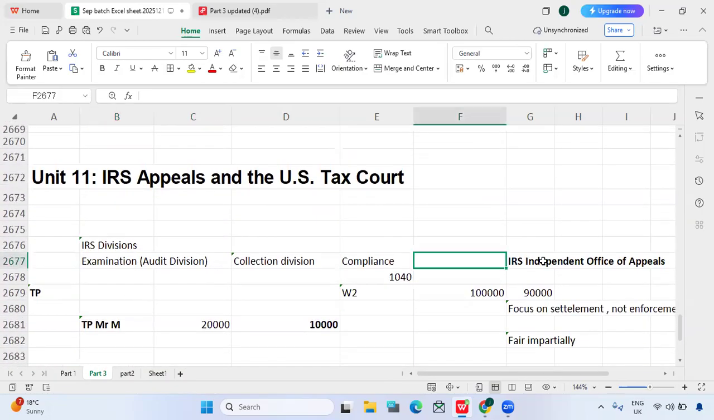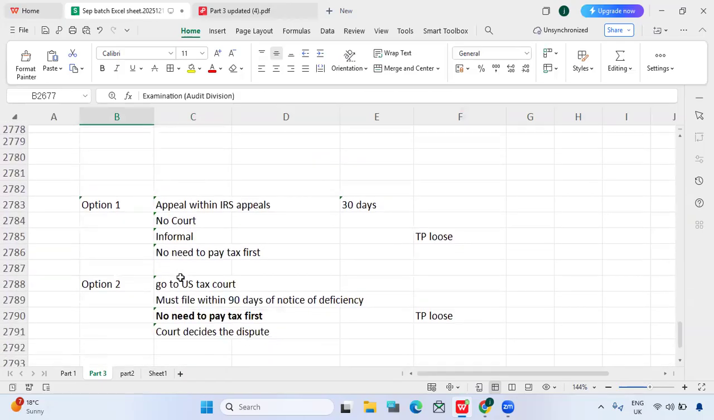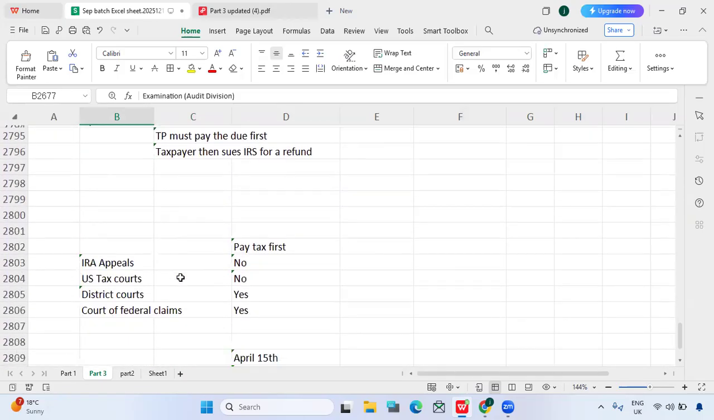Is the IRS Independent Office of Appeals within the IRS or outside the IRS? Within the IRS, but this is outside the IRS tax code. So the IRS will not have any control. For the IRS appeals department, the IRS will send instructions, so they need to follow the IRM. They have Internal Revenue Manuals and everything.